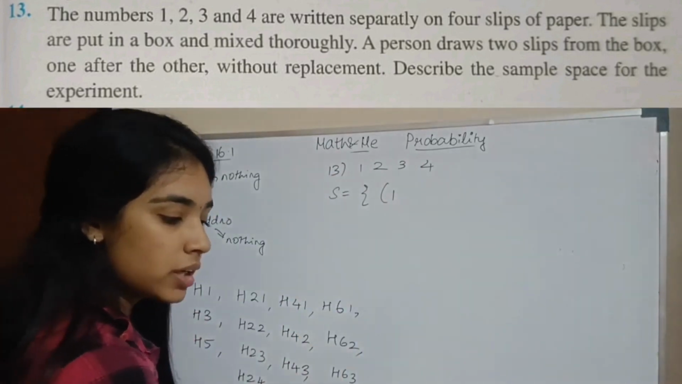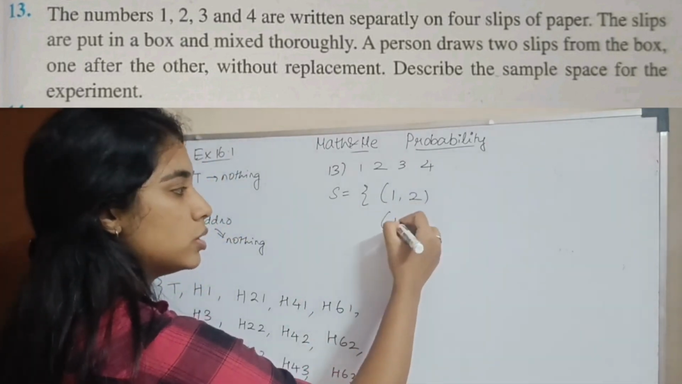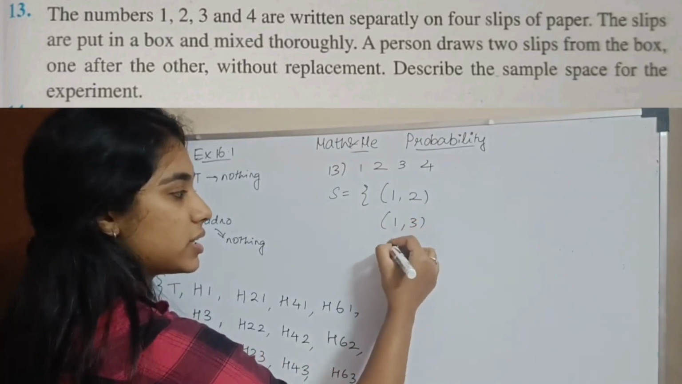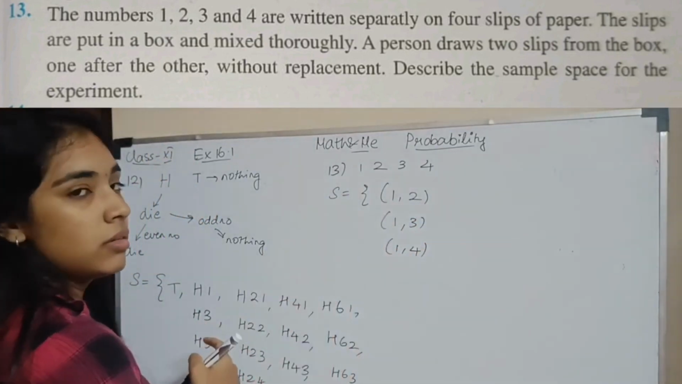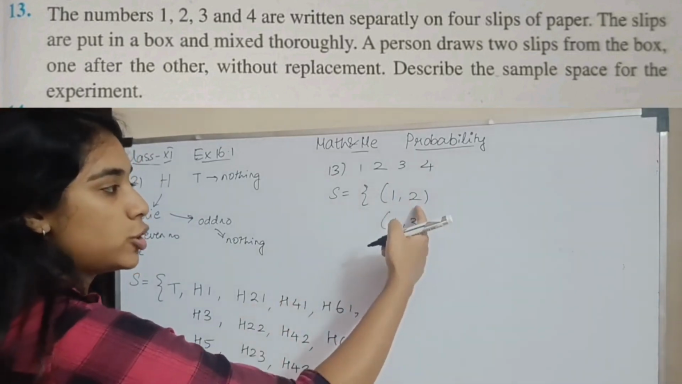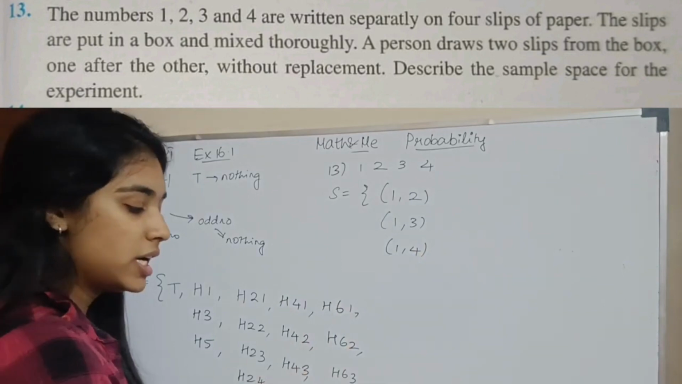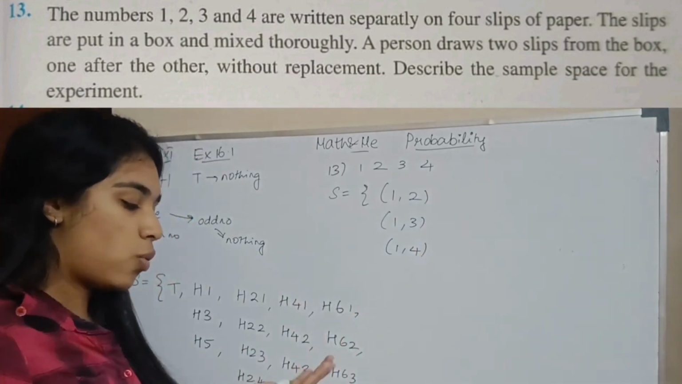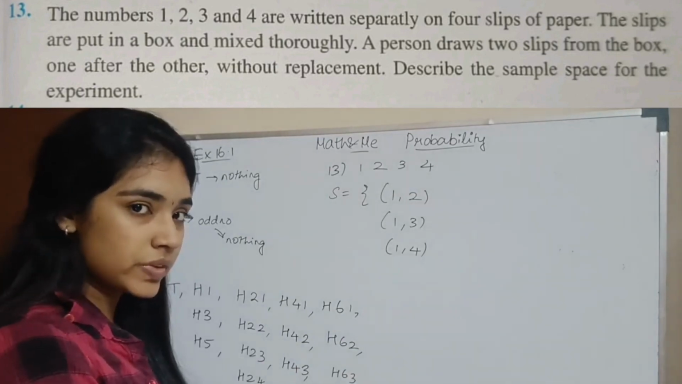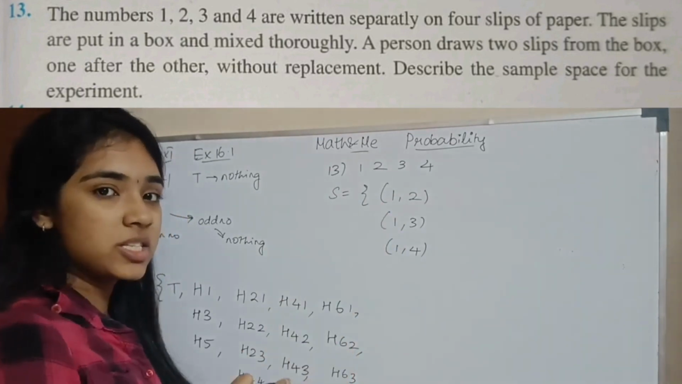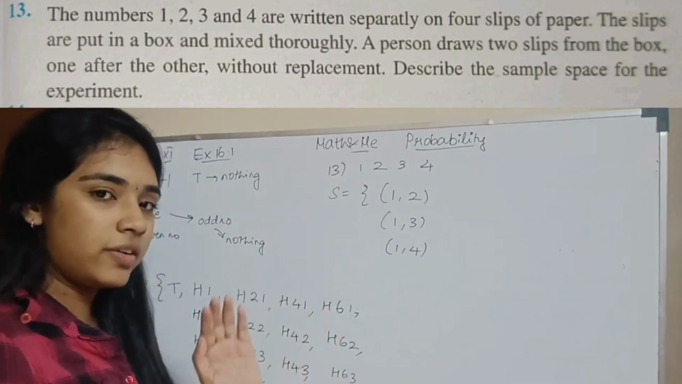Okay, you have to pick 2 papers. So first you get a 1, then you can get a 2, a 3 or a 4. If your first paper is 1, the next paper can be 2 or 3 or 4. You cannot get a 1 because it is without replacement. You picked the paper, you have 1 in your hand. So what is remaining? You have 2, 3 and 4. Without replacement, you don't put it back in the box. You have it in your hand.